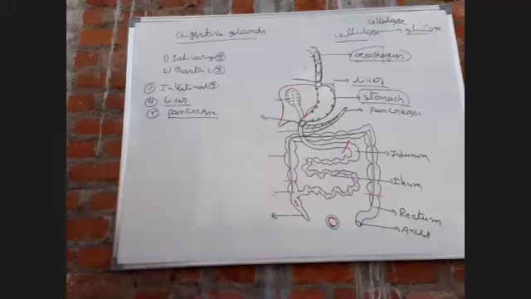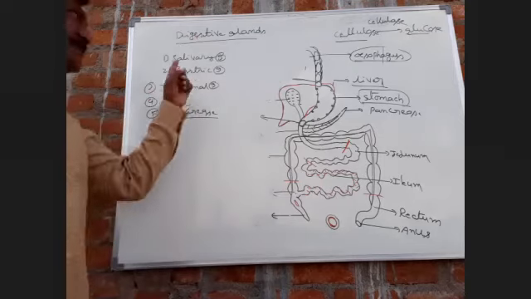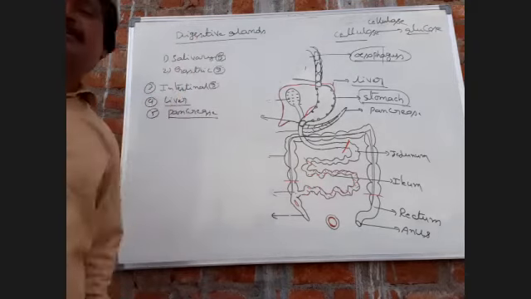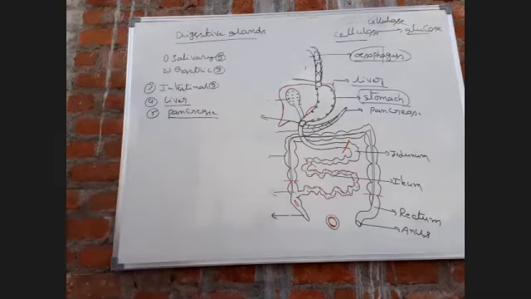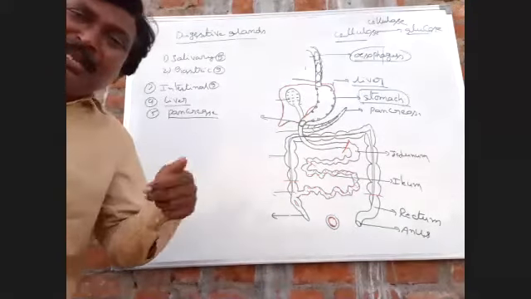Three pairs of salivary glands are present in human beings: parotid glands, submaxillary glands, and sublingual glands.